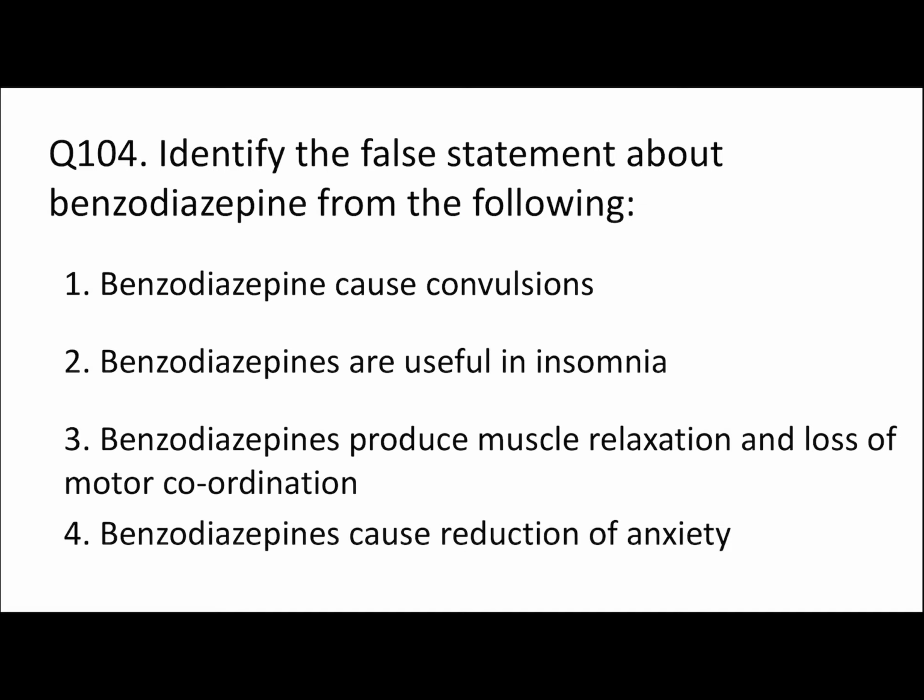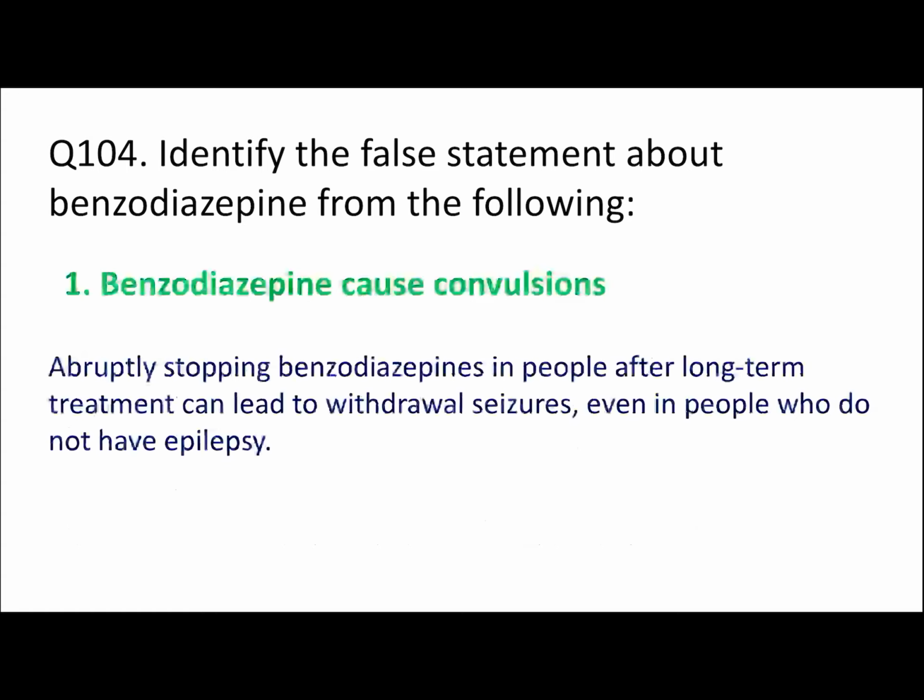If you are using benzodiazepines and you stop using them, then it can cause convulsions. While taking benzodiazepines, convulsions cannot happen. So option number 1 is the answer for us. Here it is also written the same thing: if we stop using benzodiazepines, then it will cause convulsions. So this statement is not 100% right and not 100% false.